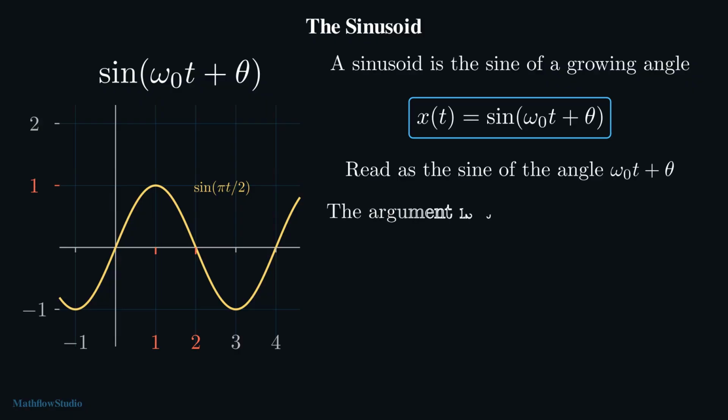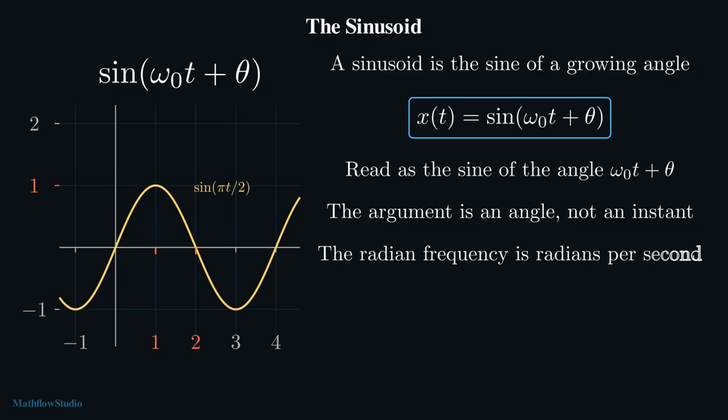That argument is an angle measured in radians, and not an instant of time. The radian frequency counts radians per second, and not cycles per second. 2 pi radians make 1 cycle, so the radian frequency is 2 pi times the frequency f0. The drawn sine wave is 0 at the origin, 1 at the instant 1, and 0 again at the instant 2.